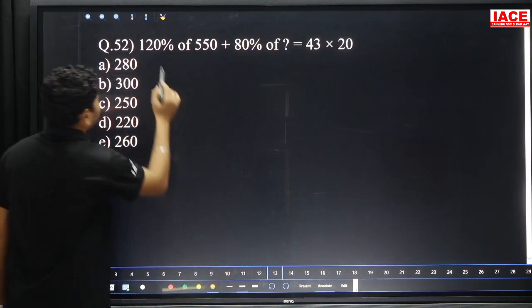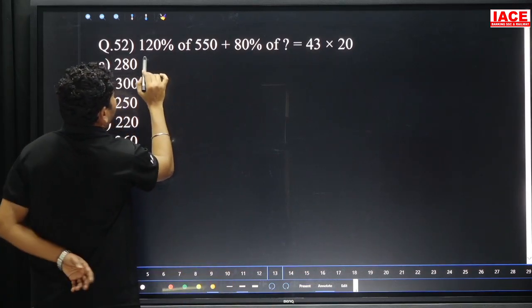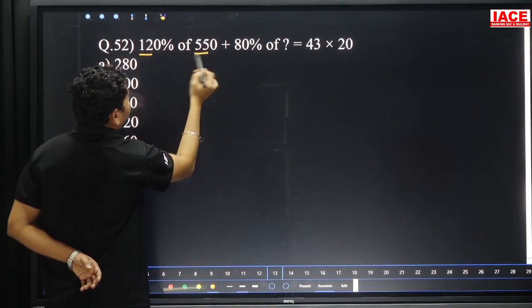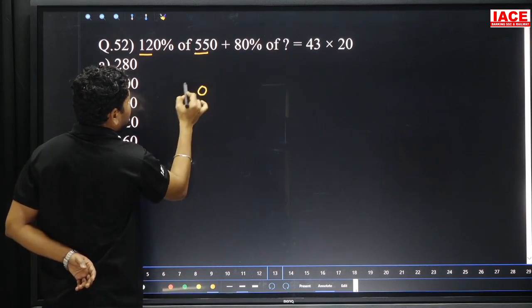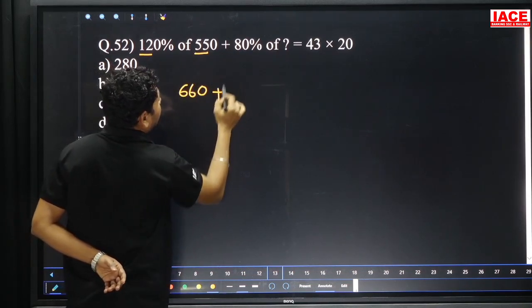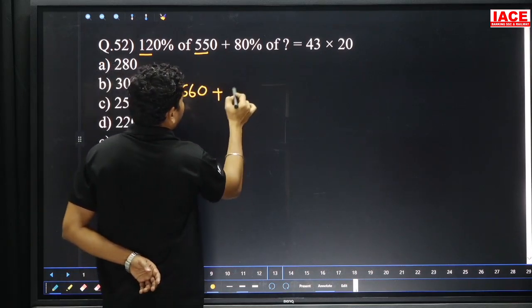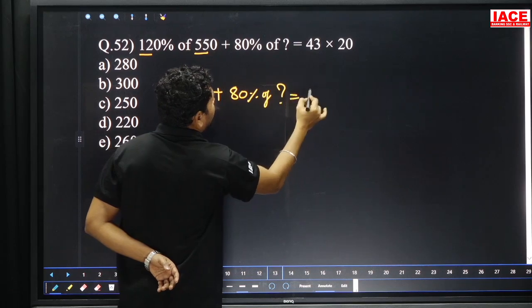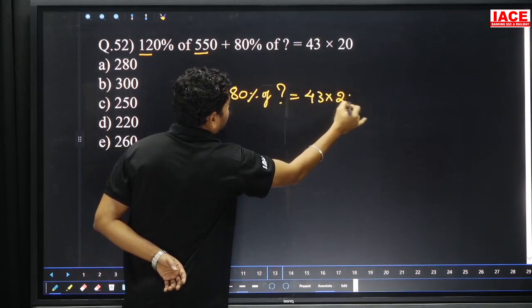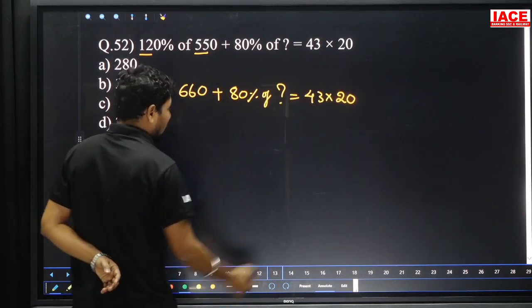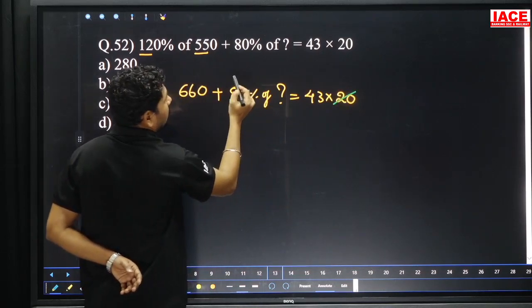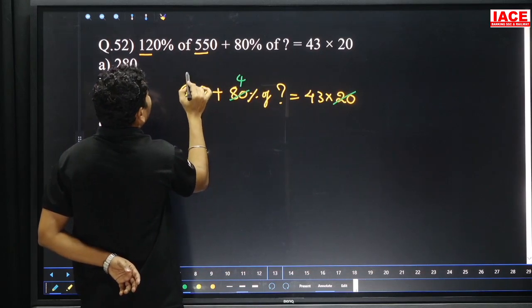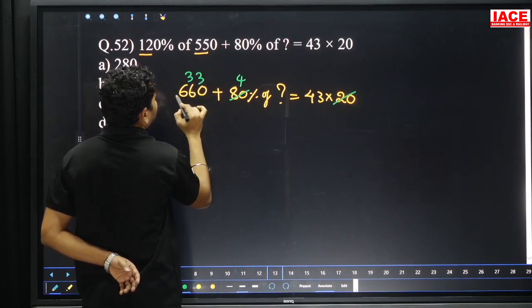Next, 120% of 550. Here 12 directly multiplying to 55, 12 5's are 60 and 12 5's are 60, it is 660, plus 80% of question mark. 80% of question mark as it is we are writing, and 43 into 20. If possible, cancel the values. 20 cancel, 20 how many times? 4's are 20, 3's are 20.